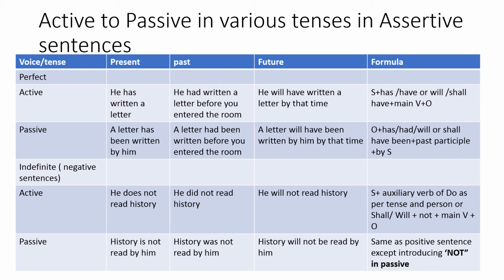The rest of the things are the same, and not will be in a particular position that has been shown here. So all the cases for the assertive are over, and there are no other ways that you can change it. So just see the formula and change active to passive or passive to active.